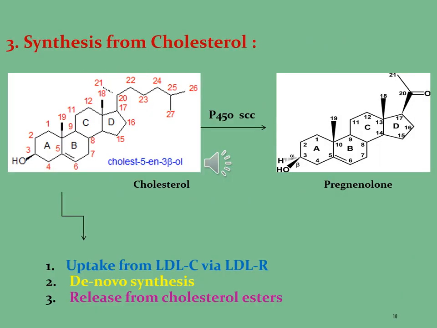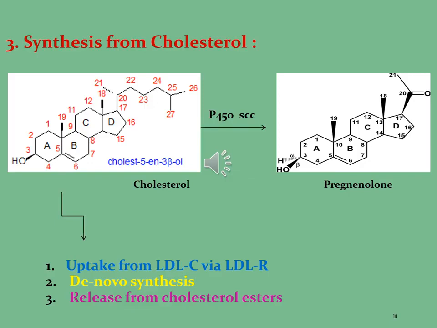Let's see the synthesis of different hormones from cholesterol. First of all, we will discuss the structure of cholesterol. The total number of carbon atoms of cholesterol is 27, in which the hydroxyl group is present at carbon 3 and a double bond is present at carbon 5.